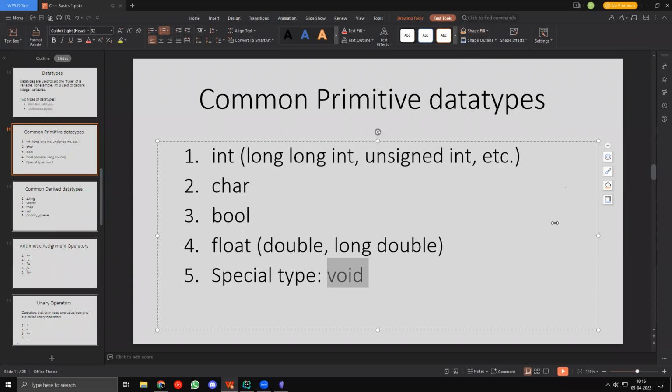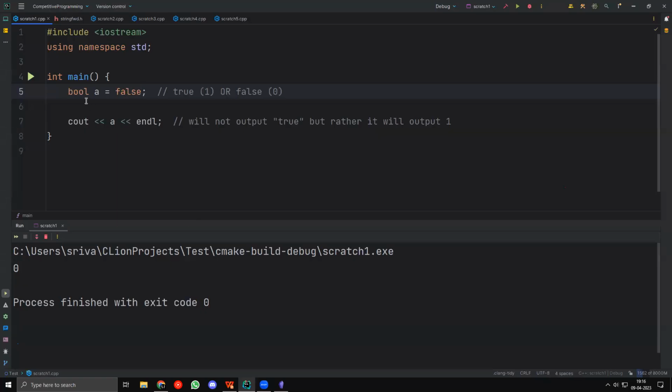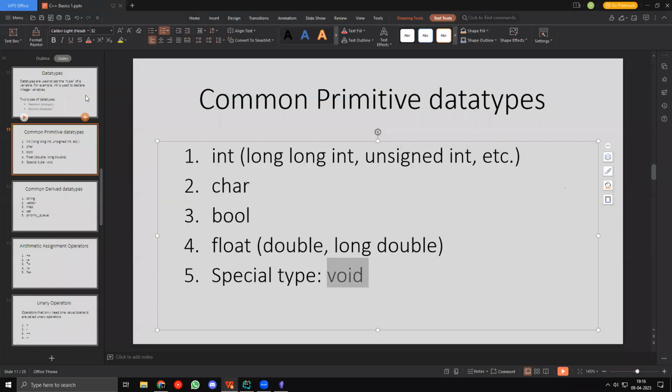Okay, Ashish says, is there any keyword for storing string data type? Yes, for storing string data type, you have to use the keyword string. That's it. But I will come to that in a bit.